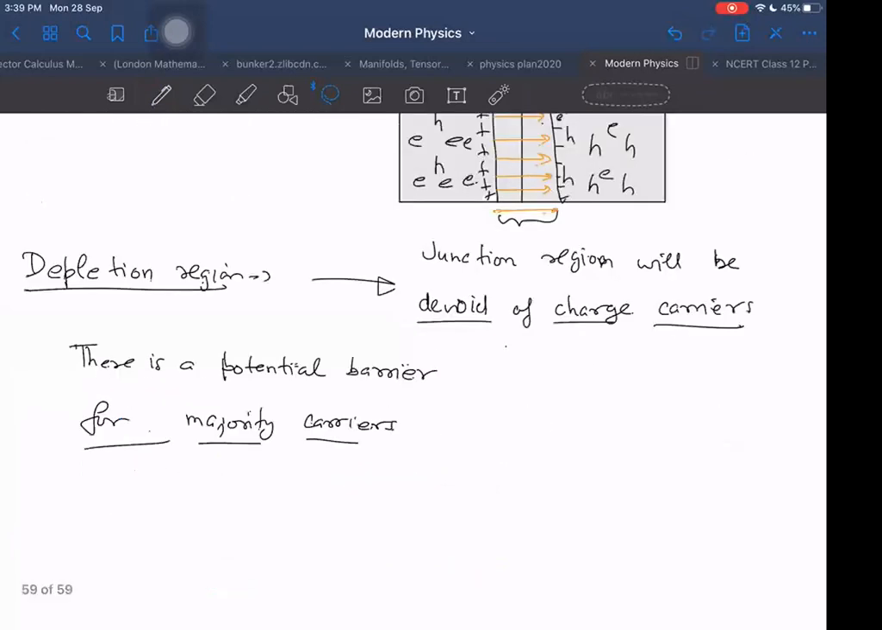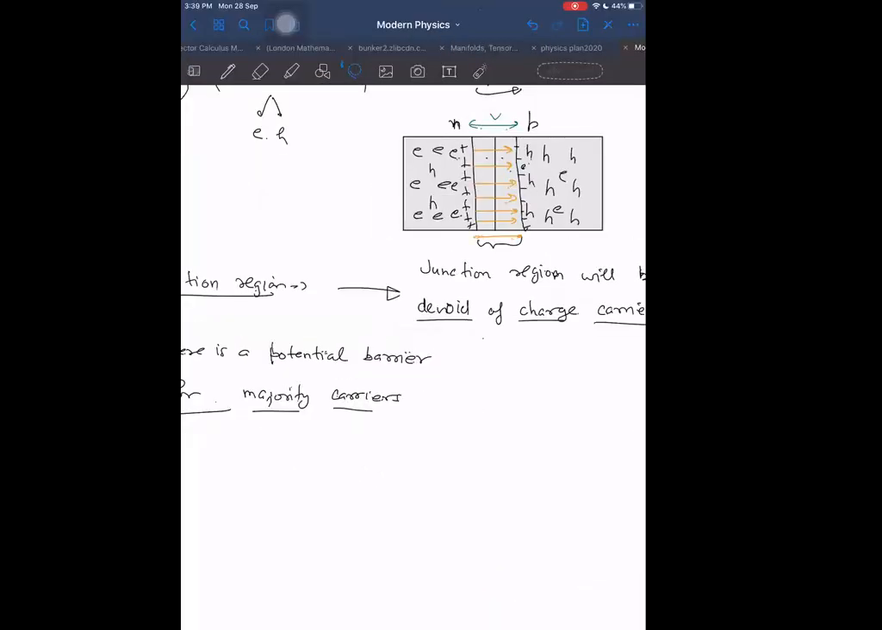Minority carrier current is always very small as compared to majority carrier current, and I think you can understand. Lesser number of charge carriers will be there, then lesser current will be there. But majority carriers are so many, maybe a million, I don't know how many times larger. I think millions of times larger than the minority carriers. As a result, the main current will be constituted of the majority carriers. So nobody is interested in minority carriers.